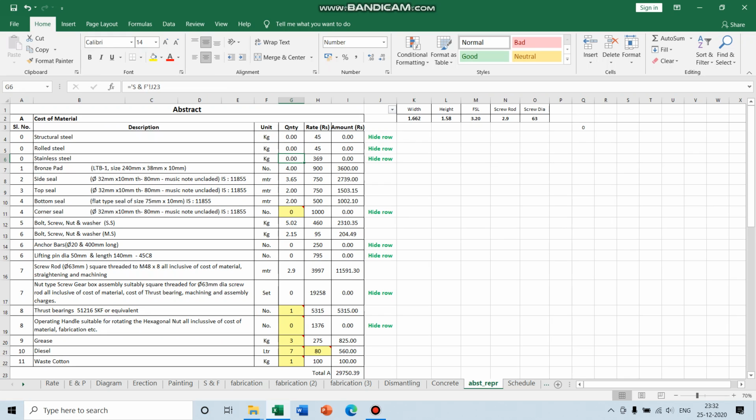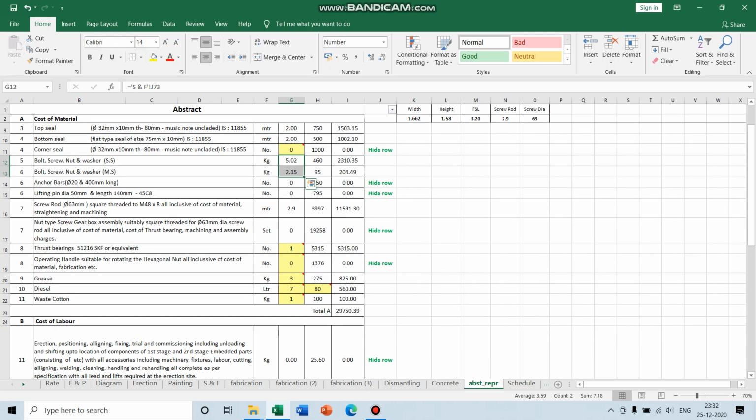rolled steel or stainless steel. There are 4 number of bronze pads, side seal, top seal and bottom seal. Okay, corner seal. Bolts we are going to supply CSK nut and bolts for the rubber seals, and anchor bars and lifting pin are 0. Screw rod is to be supplied, so it is 2.9.